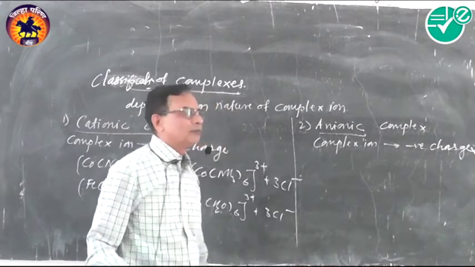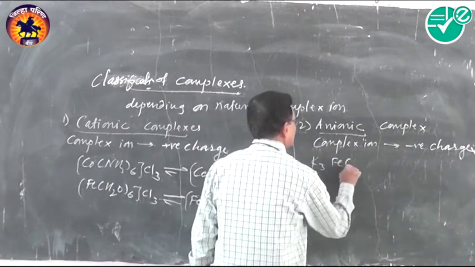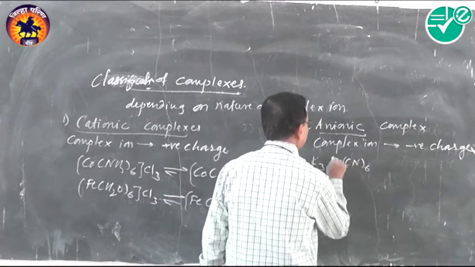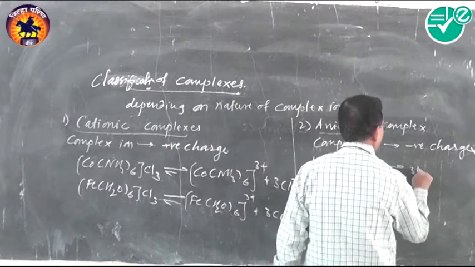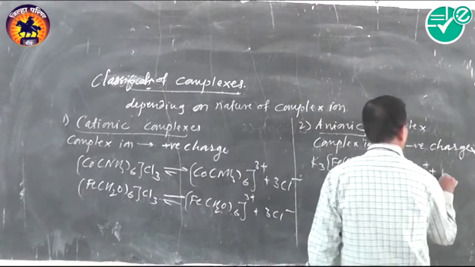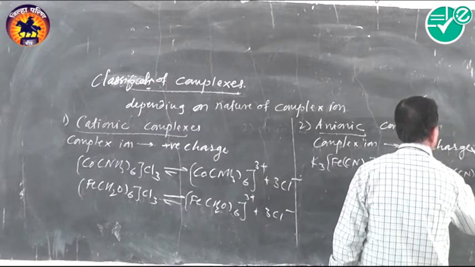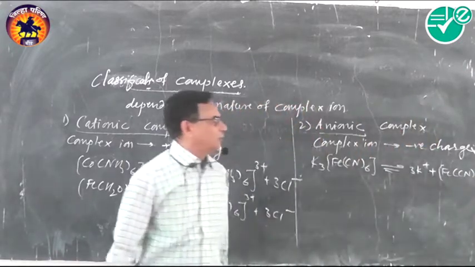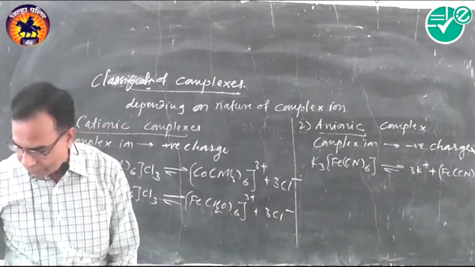For example, K3[FeCl6]. It dissociates as 3K+ and [FeCl6]3-. This FeCl6 contains negative charge, hence it is an anionic complex.